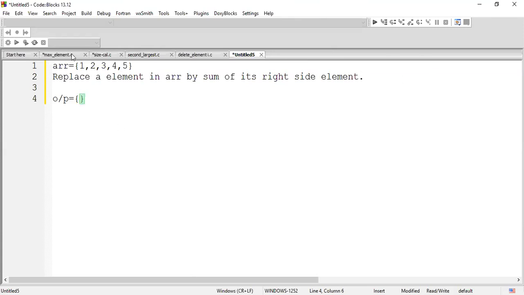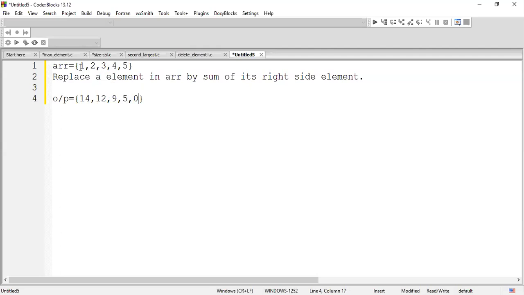So if I take 1, the sum of 2 plus 3 is 5, 5 plus 4 is 9, 9 plus 5 is 14. I'll get 14 as my result. And here, coming to this position, the sum of its right side elements: 3 plus 4 is 7, 7 plus 5 gives you 12 as the answer. Again, coming to this position, 4 plus 5 gives you 9. Again, coming to this position, there is only one element, so replace it with 5. And here there is no more element, so replace with 0.